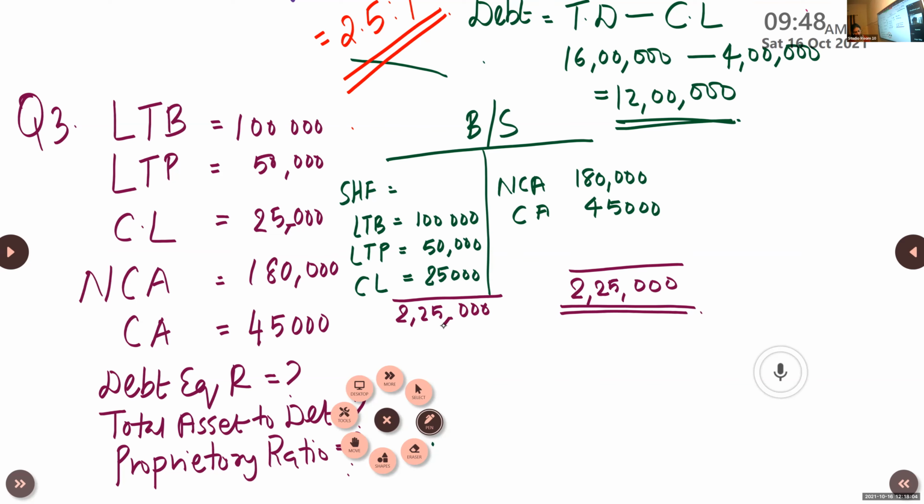So how much is the shareholders fund? Tomlin, did you get the answer? Shareholders fund? Ma'am, 50,000. Very good, 50,000. Okay, so that's done. Now apply the formula. First one, debt equity ratio.